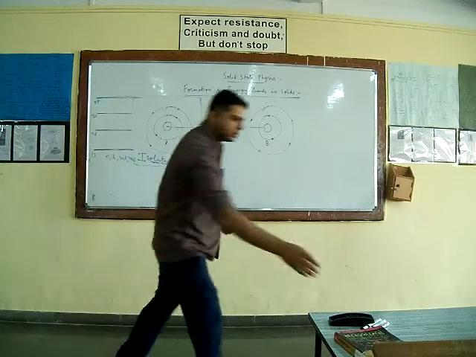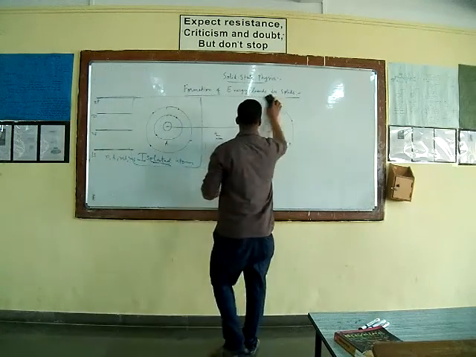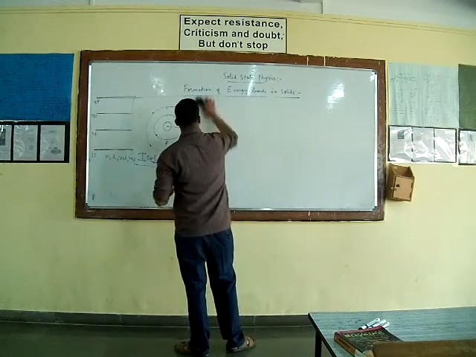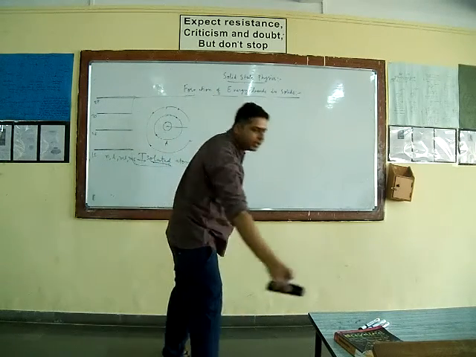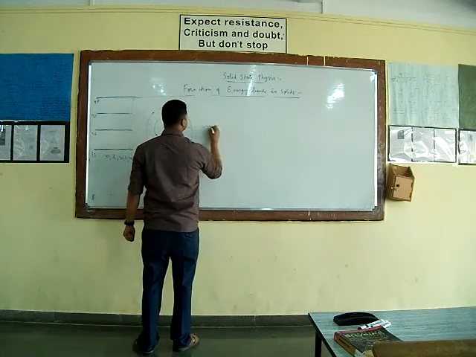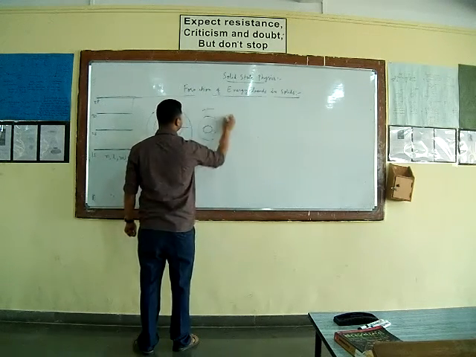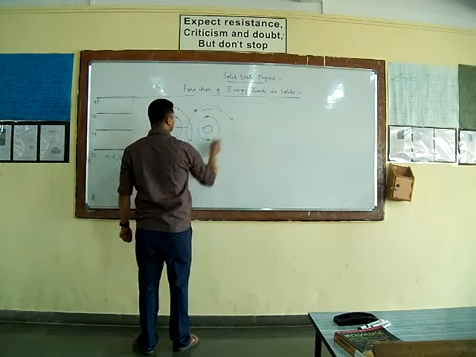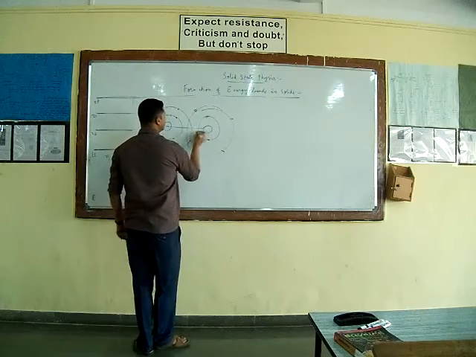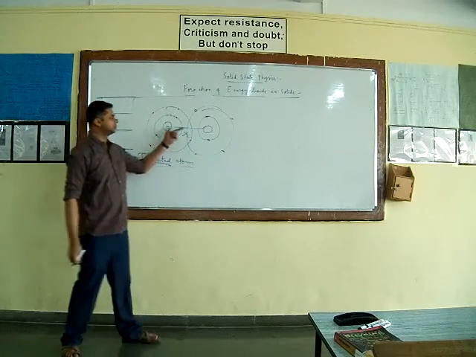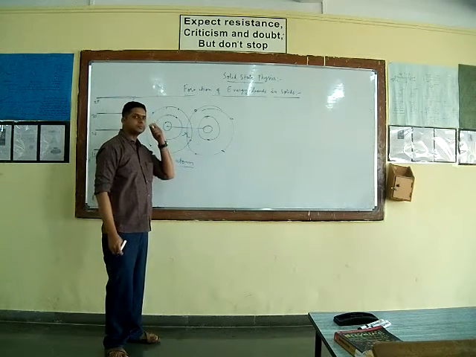But what happens if these two atoms are brought close to one another? If you keep on reducing the interatomic distance between the two atoms, then what will happen? If the interatomic distance R is reduced, what will happen to these atoms?